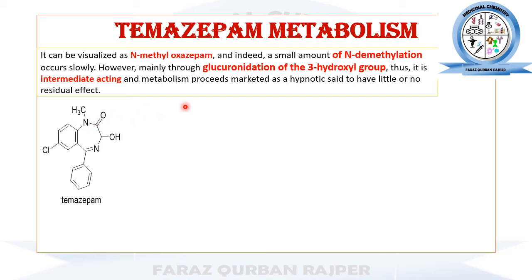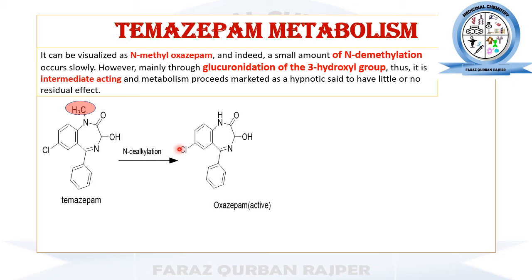During this N-demethylation or N-dealkylation, this additional methyl group will be removed from the structure of temazepam and it will get converted into its active metabolite, that is oxazepam. And we know that this oxazepam is the active metabolite of many other benzodiazepines as well.